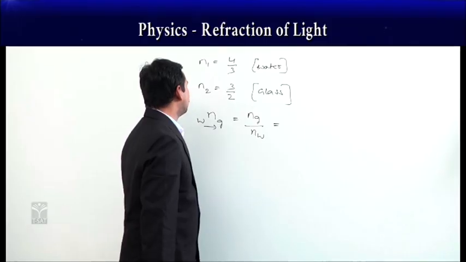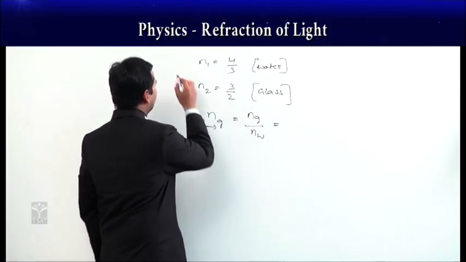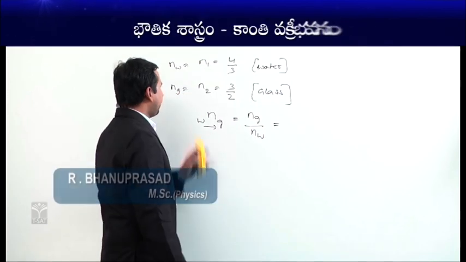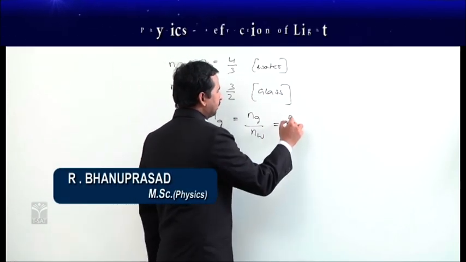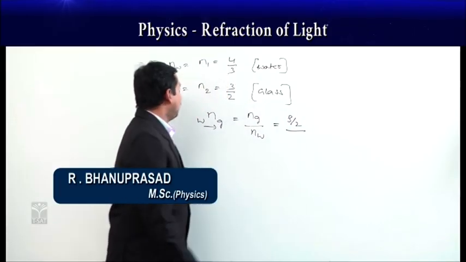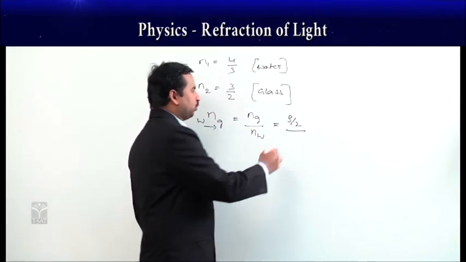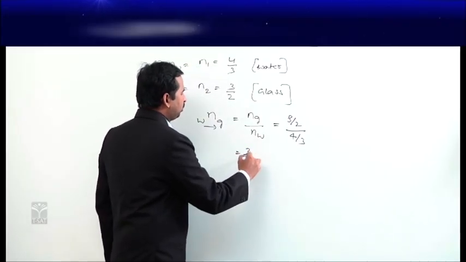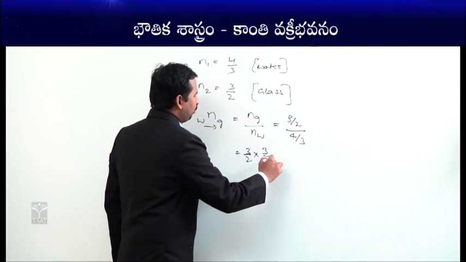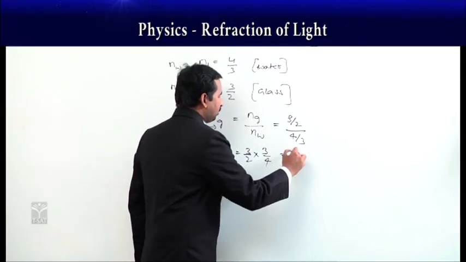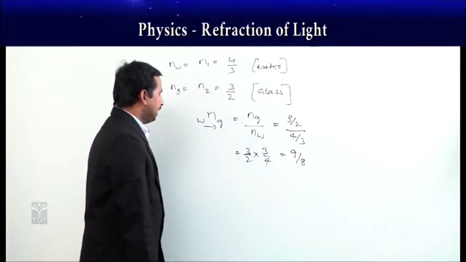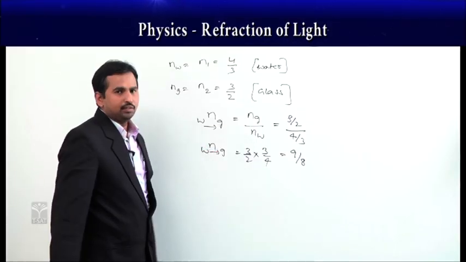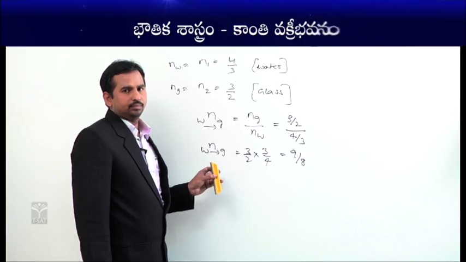Then the refractive index of glass, which is N2, this is for water and this is for glass. N2 is about 3/2, and the refractive index of water is 4/3. Then it becomes 3/2 into 3/4, which is equal to 9/8. This is the relative refractive index of glass with respect to water.